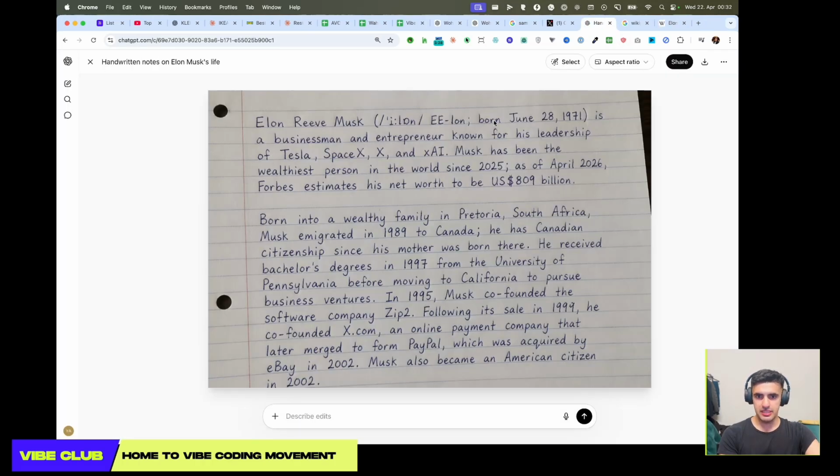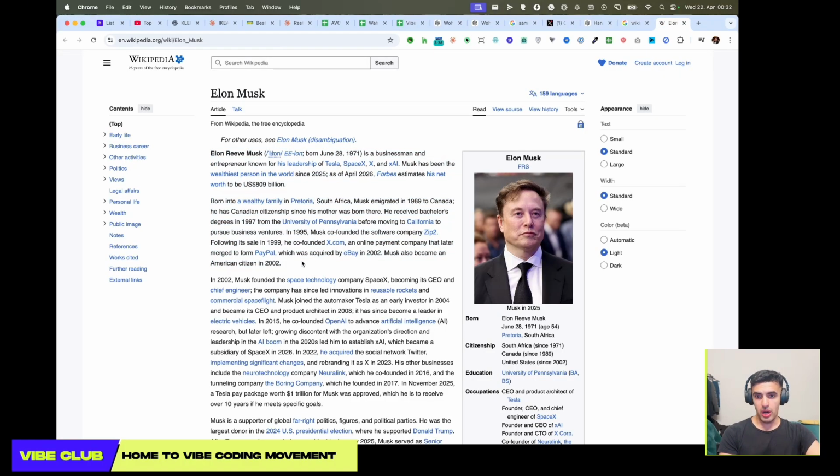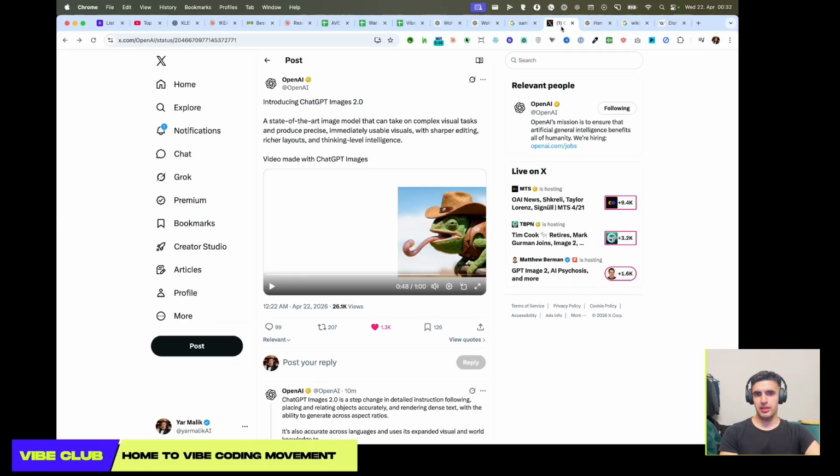Did it take the date 1971? All of these in proper is really special. Also became an American citizen in 2002. Oh wow, so it captured even everything. So it made sure that everything is working properly, perfectly. So this is excellent. Our test with ChatGPT Images 2.0 has passed really good. I feel like it's one of the best models for images out there.